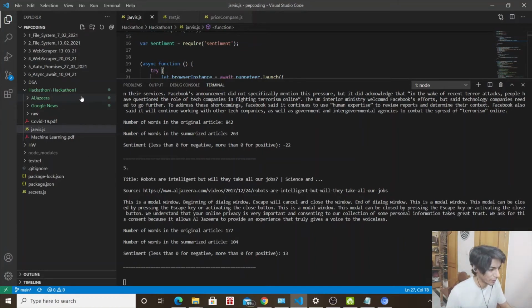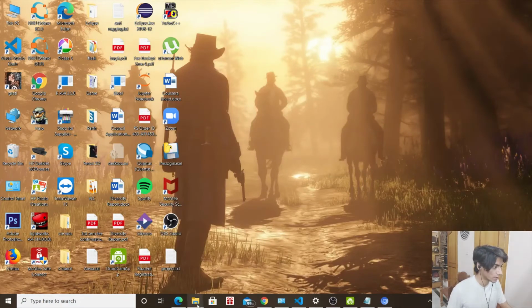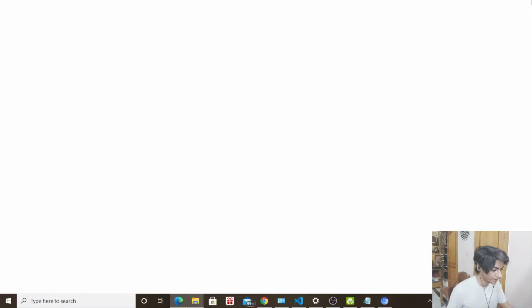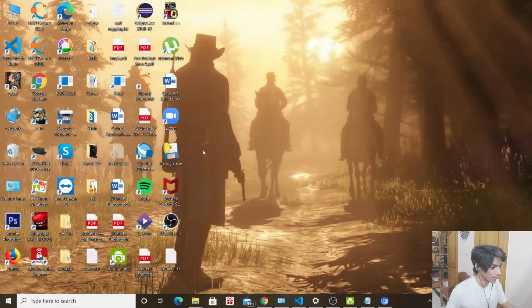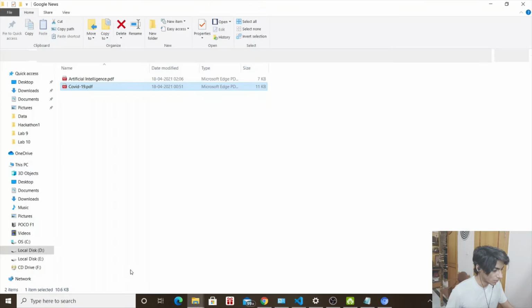So I'll check for reference. Right. So looks like we have our code with us. We have our PDF file with us. Sorry. And I'll go to its folder. Let me just close this article up. That was the article COVID-19 that was open previously, which I showed you guys. And I'll go to Google News.